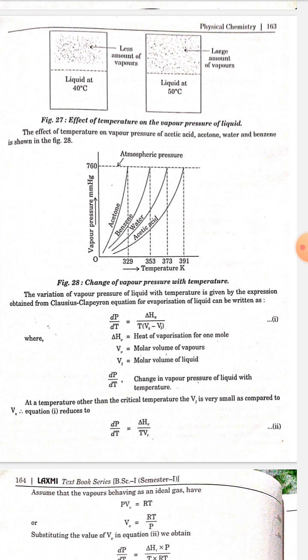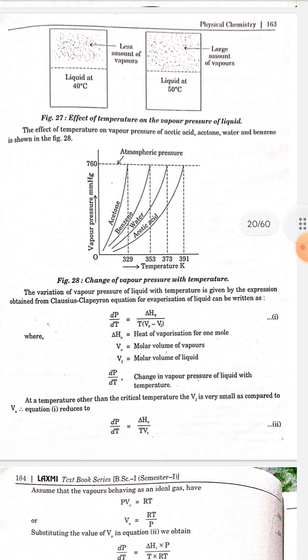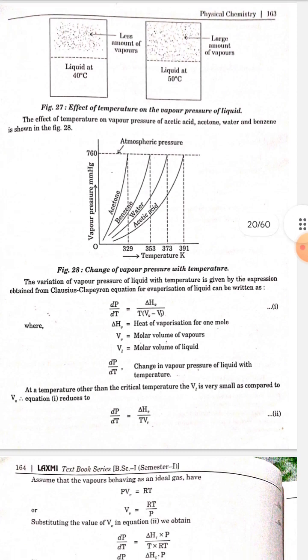At a temperature other than the critical temperature, VL is very small as compared to Vv. So equation 1 reduces to dP/dT = ΔHv/T·Vv.